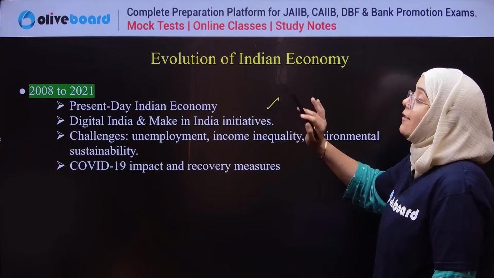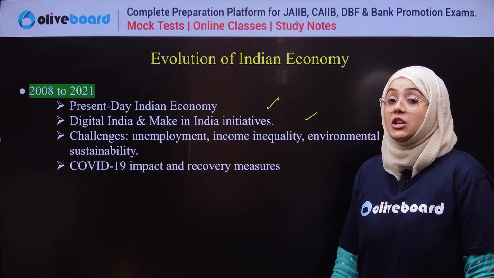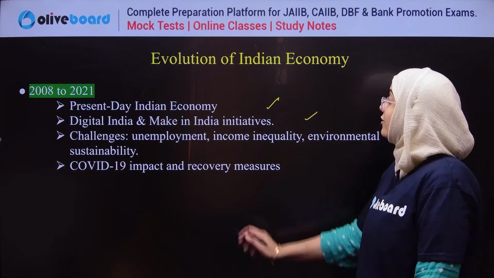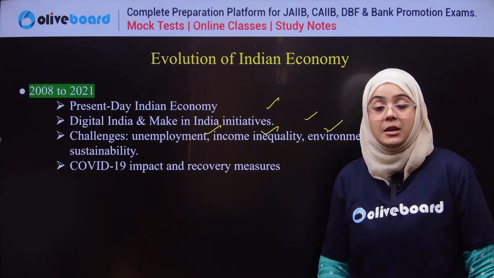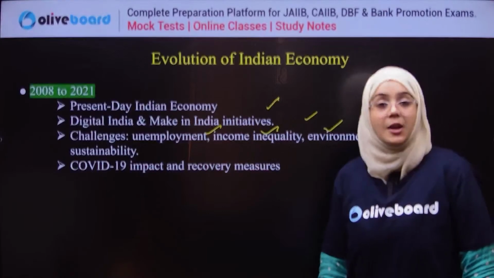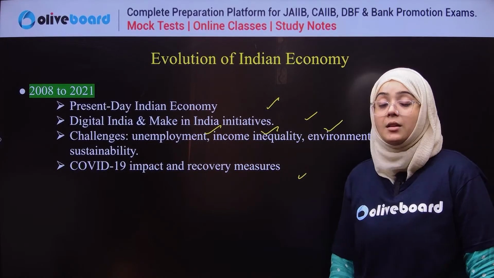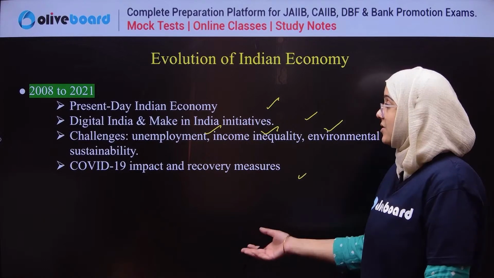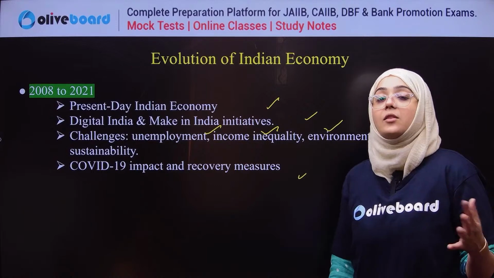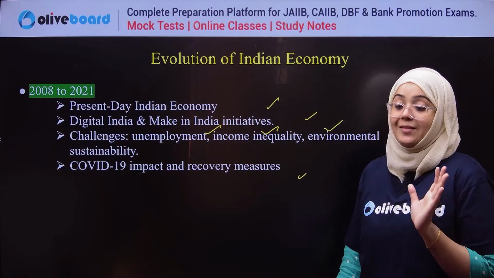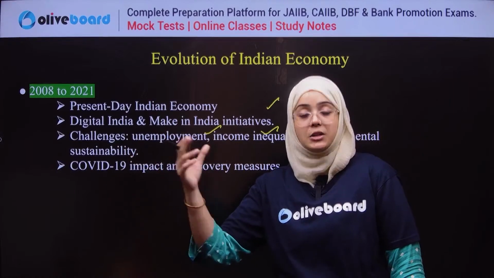We have different initiatives like Digital India and Make in India. The challenges we are facing in today's world are unemployment, income inequality, and environmental sustainability. So there is no environmental sustainability in today's world. We have COVID-19, the harshest thing that happened in this time period, and the impact of COVID-19 and the recovery measures. So this is the complete evolution of the Indian economy from the ancient period till now.